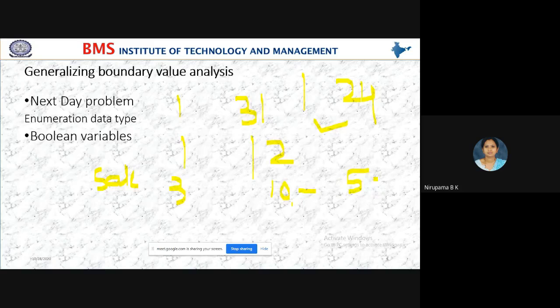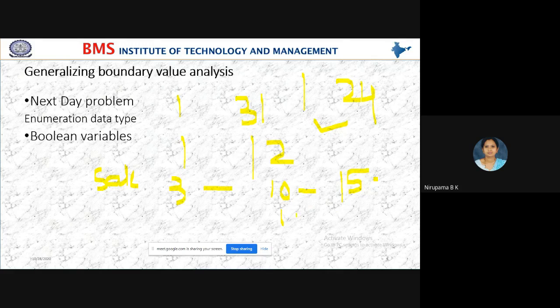So here the minimum range is 1 and the maximum is 15. See, students, if you assume a person cannot exceed per month, he may not sell more than 15 refrigerators. Here I am talking about an individual salesperson.